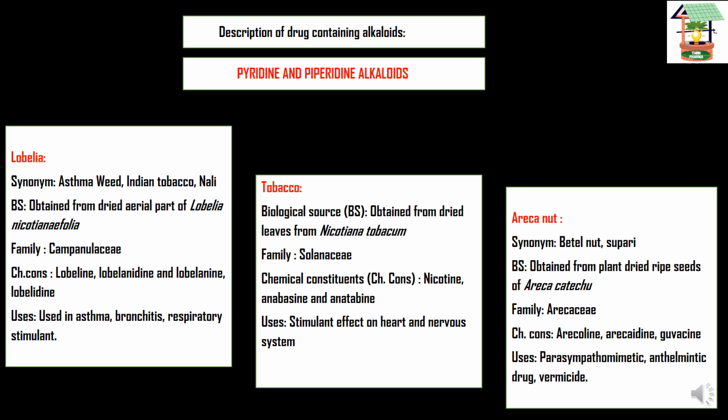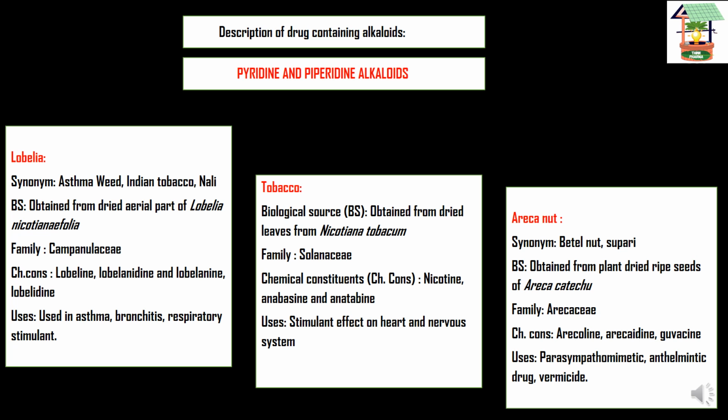Next, coming to tobacco, the biological source is the dried leaves of Nicotiana tabacum. The family is Solanaceae, and the chemical constituents are nicotine, anabasine, and anatabine. Nicotine, as you are all familiar with this word, is the chemical constituent present in tobacco, and it has a characteristic activity like addiction. The uses of tobacco are a stimulant effect on the heart and nervous system.